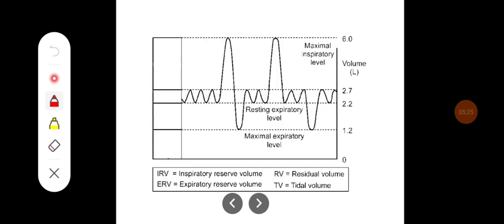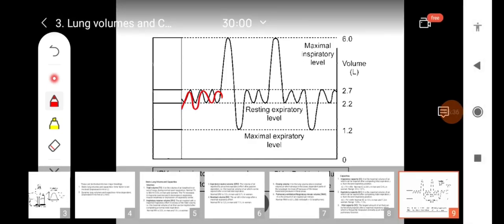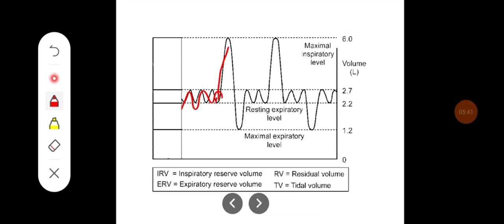So these are the different waves we get on the spirometer. So these are the tidal volumes, inspiration and expiration, and this is the inspiratory capacity, which includes the tidal volume plus inspiratory reserve volume, and this is the expiratory reserve volume, and from here it is the expiratory capacity, which includes tidal volume and expiratory reserve volume,